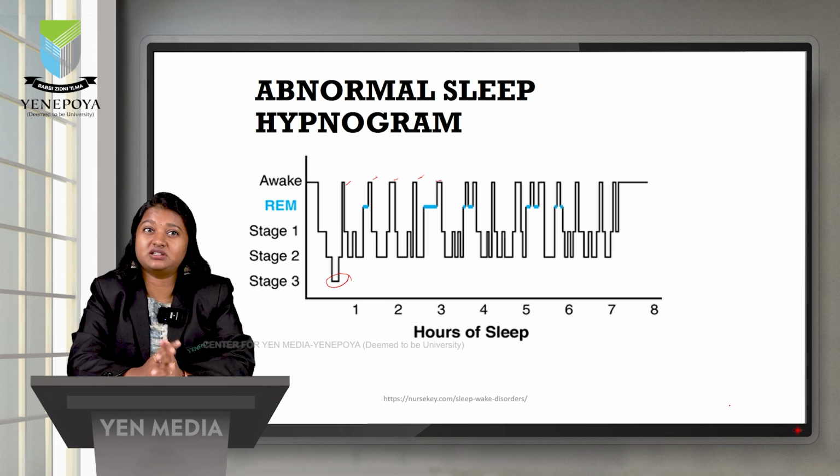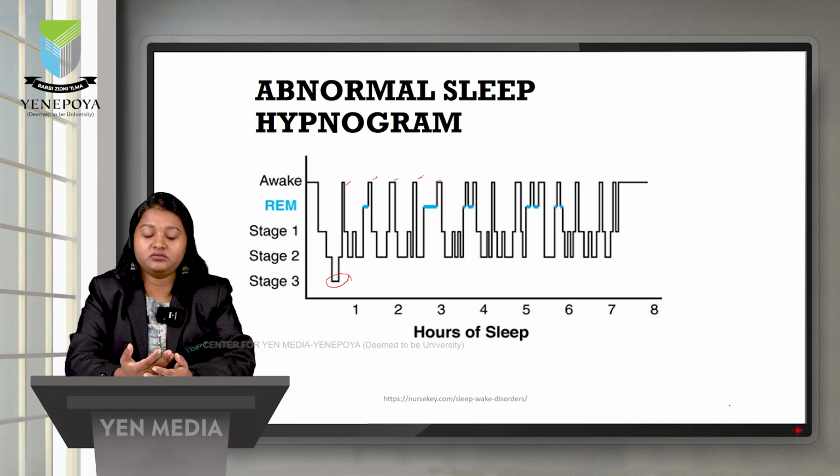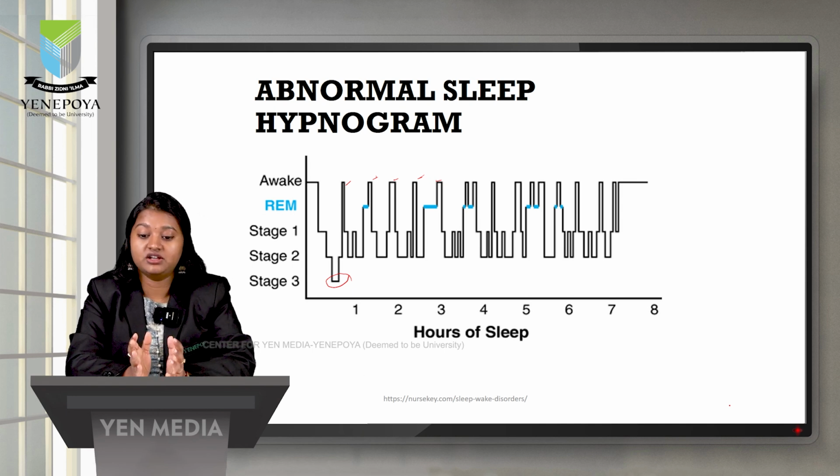This type of sleep hypnogram can occur due to various reasons like insomnia, stress, anxiety, or sleep related disorders, obstructive sleep apnea, or age related changes.